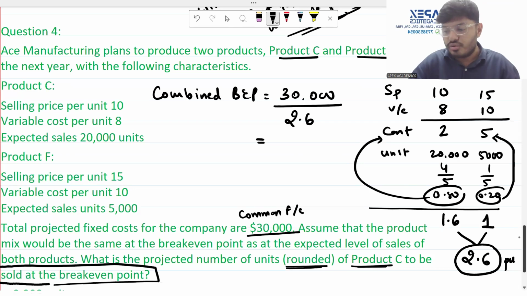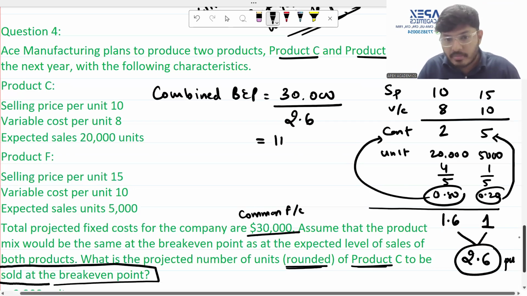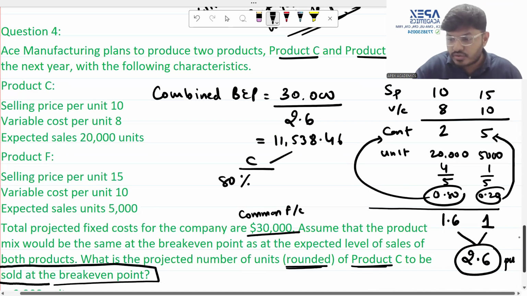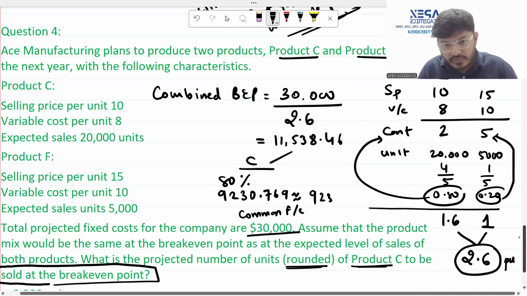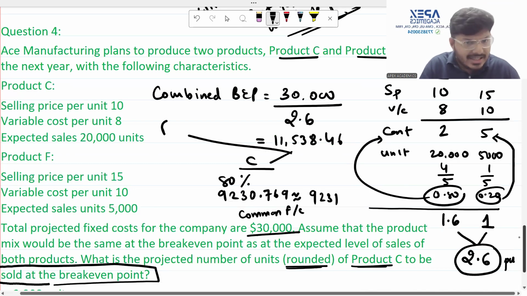Our answer comes to a combined break-even point of 11,538.46. Out of this, C has got 80% for it. So multiply this by 0.8. Your answer will be 9230.769, which is approximately rounded off to 9231 for C. And let's calculate for F also, which will be 20%.